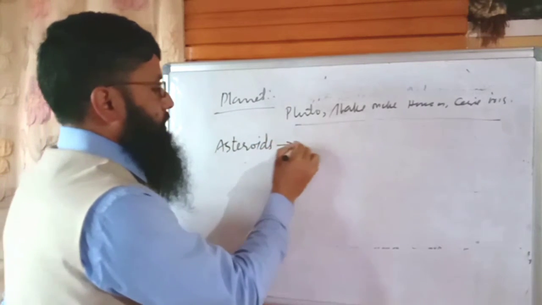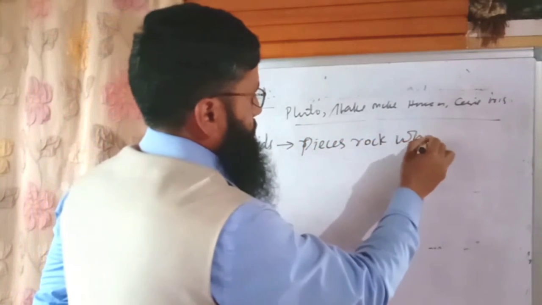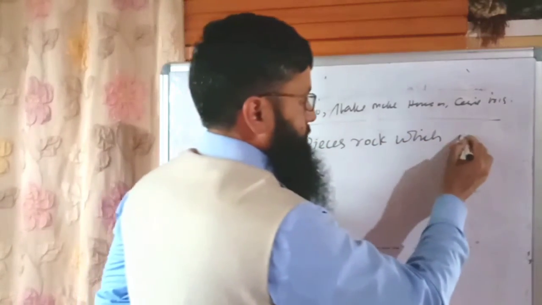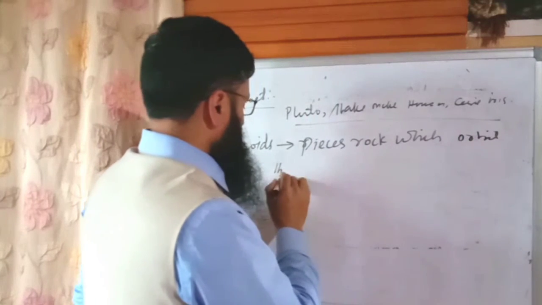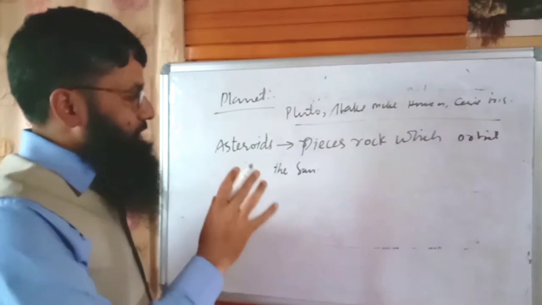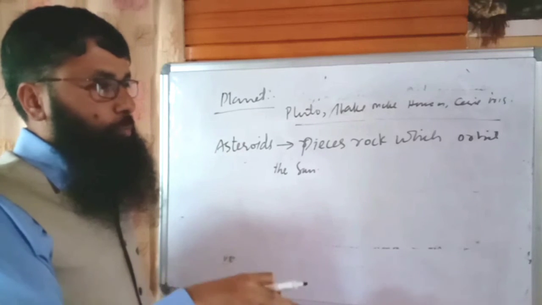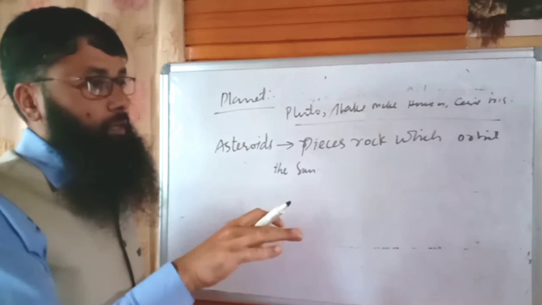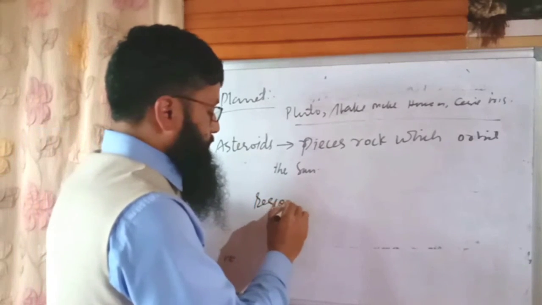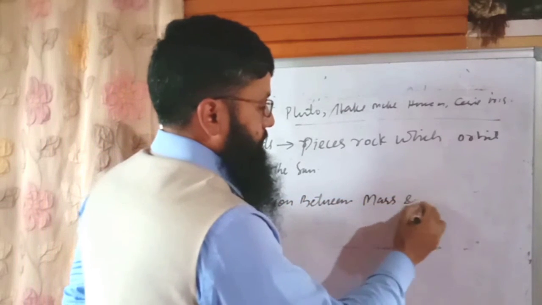These asteroids are pieces of rock which orbit the sun, and there is a huge number of these asteroids in a particular region of the solar system, the region between Mars and Jupiter.